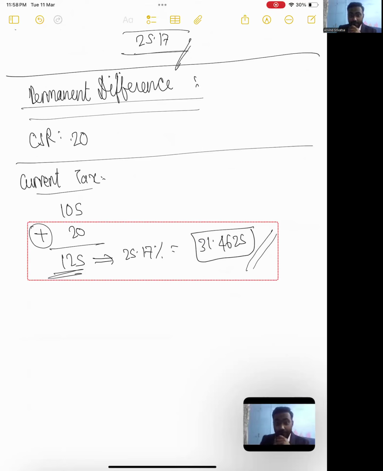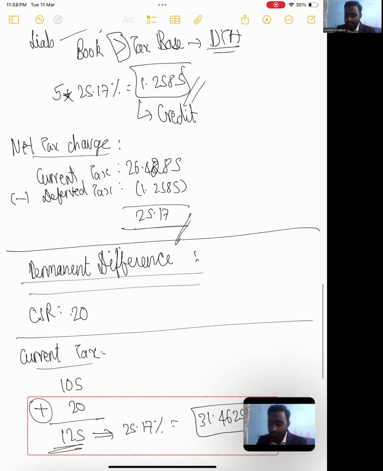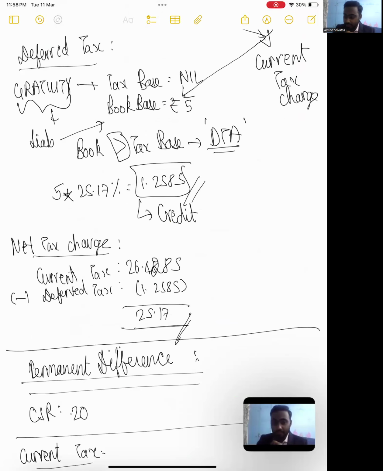Will we create deferred tax asset or deferred tax liability on a permanent difference? Simple answer, no. If I have to explain the logic behind this, I have to start again from scratch, assuming that you know this. We are just parking this for the while. So we will not create a deferred tax asset or a deferred tax liability on CSR because it's obviously a permanent difference. So whatever deferred tax credit we arrived at above, that is this 1.2585, this number holds good.